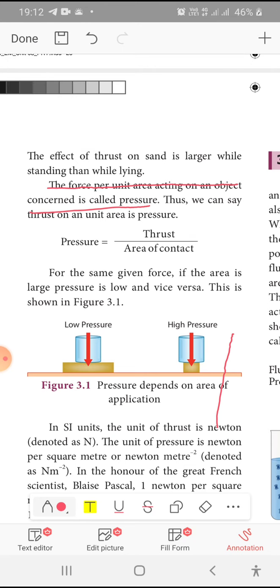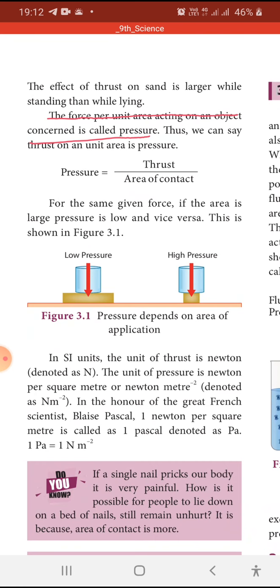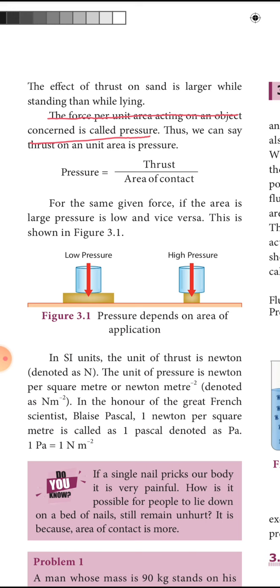SI unit of pressure. In physics, for every term we will be learning a definition. For every definition we will have a formula, a measuring unit and a measuring instrument. Here we have studied the definition of pressure. For that we studied the formula thrust by area. Then it should have some unit. Thrust is nothing but force. We know that the unit of force is Newton and area is meter square. So Newton per meter square.